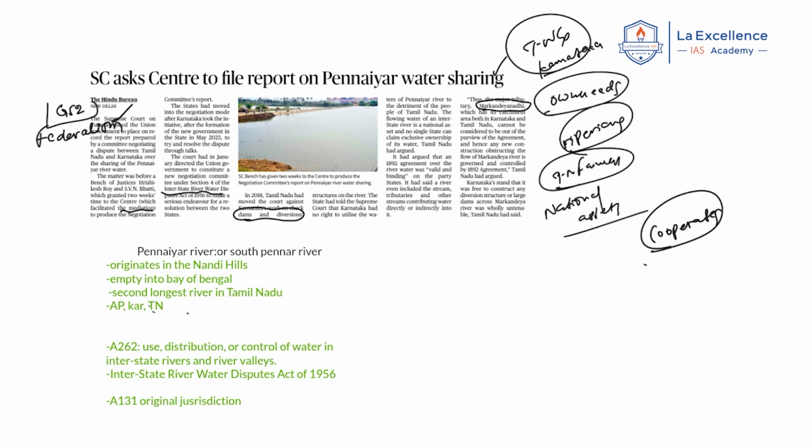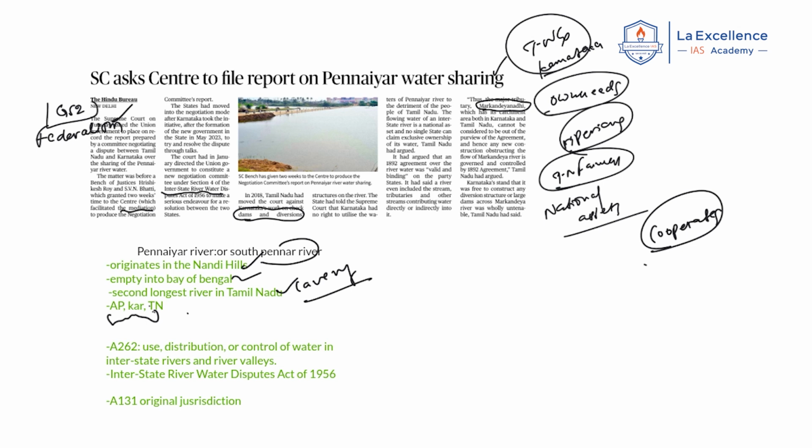like that, okay? Remember this Pennaiyar river or South Penna river originates in the Nandi Hills in Karnataka. Another important thing, UPSC sometimes asks whether it is a west flowing or east flowing river. It is an east flowing river emptying into the Bay of Bengal. Next, this is the second longest river in Tamil Nadu after Kaveri. Another important fact is that it flows through three states: Andhra Pradesh, Karnataka and Tamil Nadu. Mostly Karnataka and Tamil Nadu, with a minor part in Andhra Pradesh also.